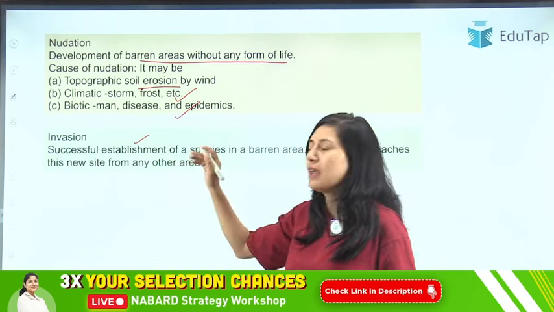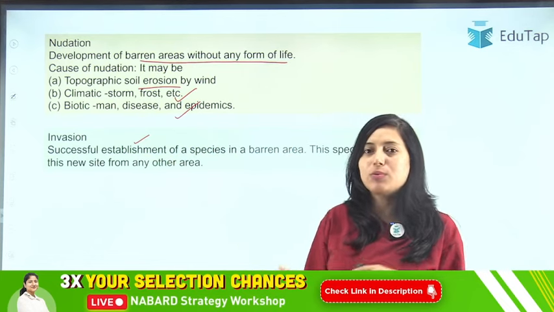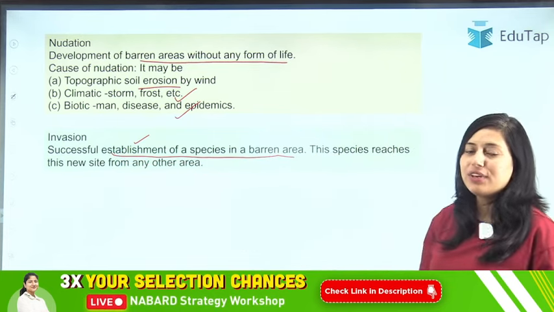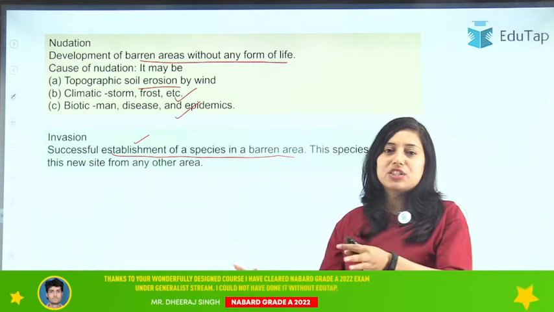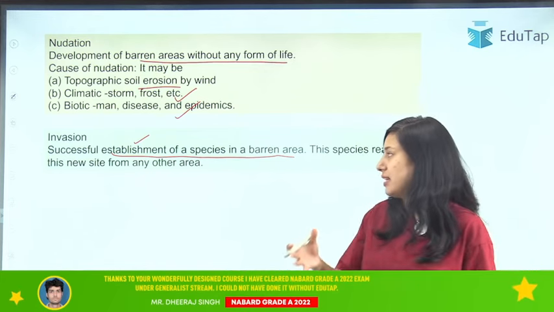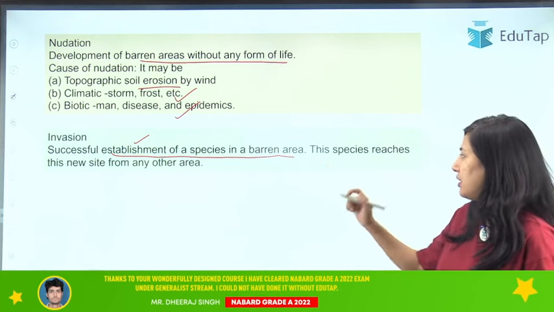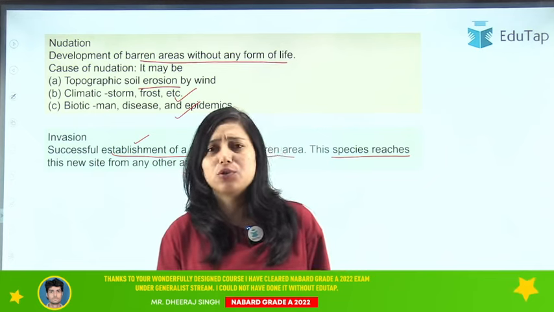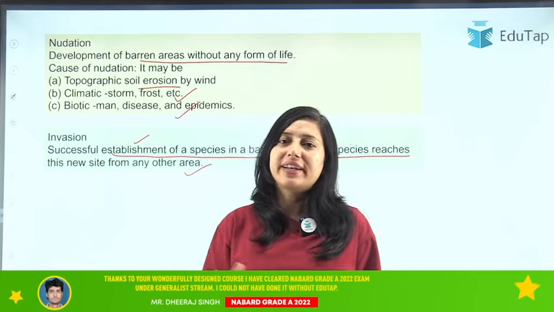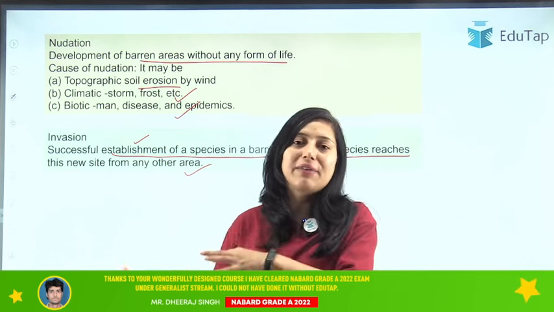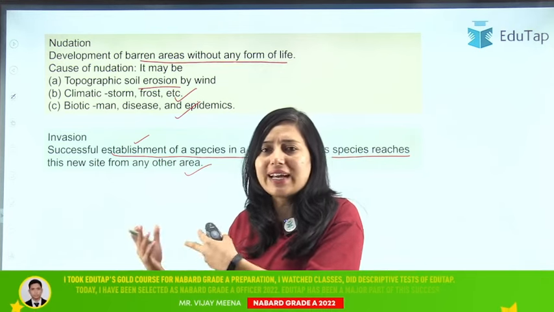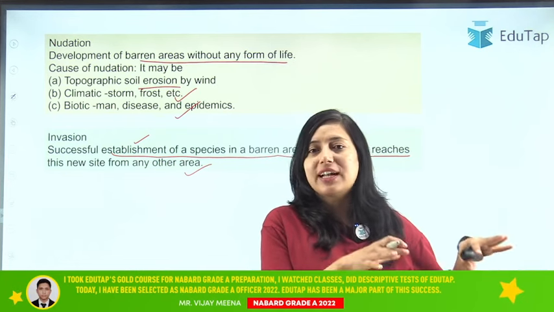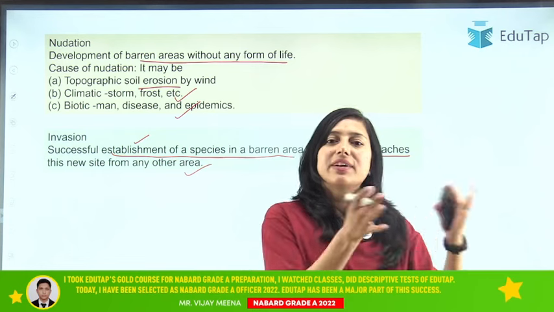Then we have invasion. Invasion, as the name suggests, someone is invading. So here, successful establishment of a species on a barren area. If we have a barren area and there is a species which has successfully established itself on that area, that is your invasion. These species reach the new site from another area, that can be due to migration. For example, a species is finding a suitable location for itself, so they have migrated from somewhere where there is a scarcity of resources, and now they have moved to a new area and they have well established in that new area. That is your invasion. They have invaded a new area.